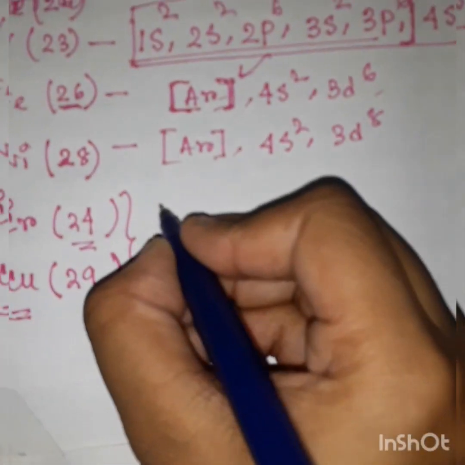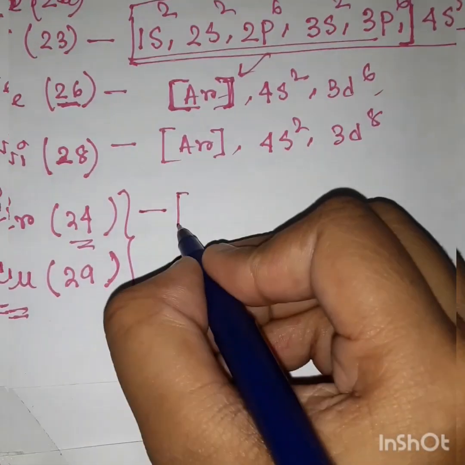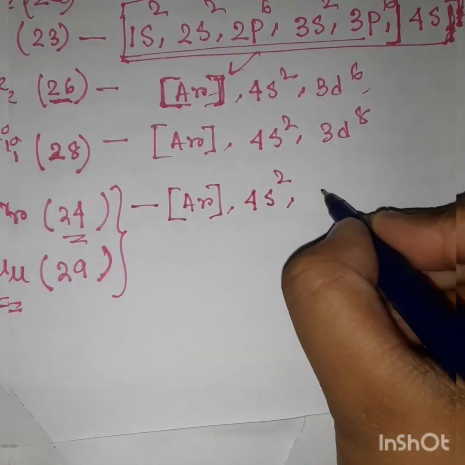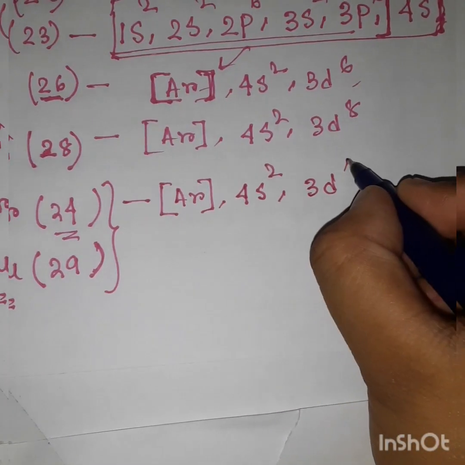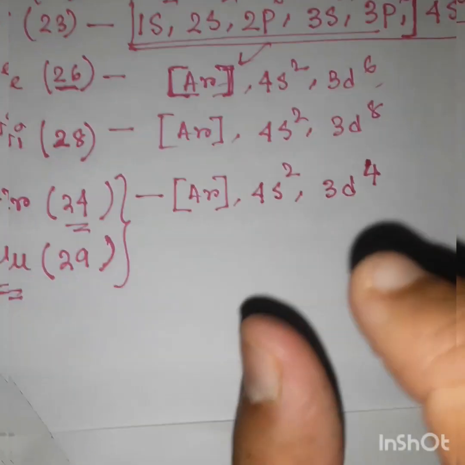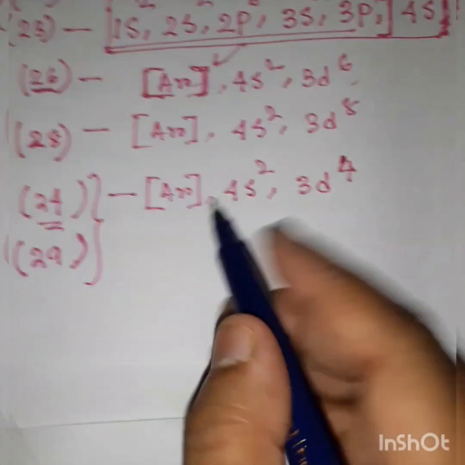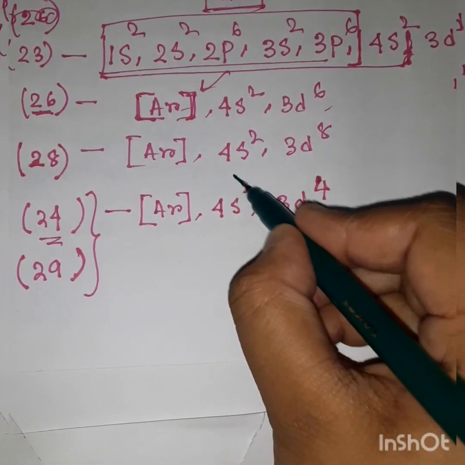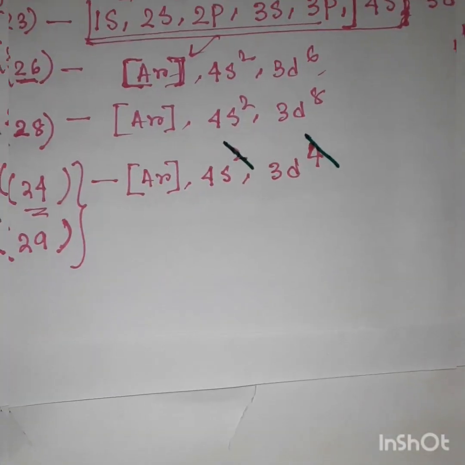So in the case of chromium 24, at first argon, then 4s2, then 3d4. It could make 24 electrons in these orbitals, but it is not actually happening. What is happening? You have to remember it very carefully.